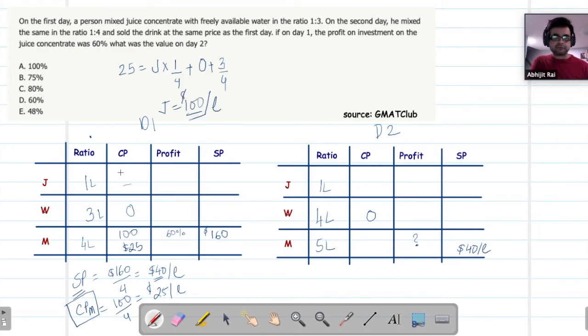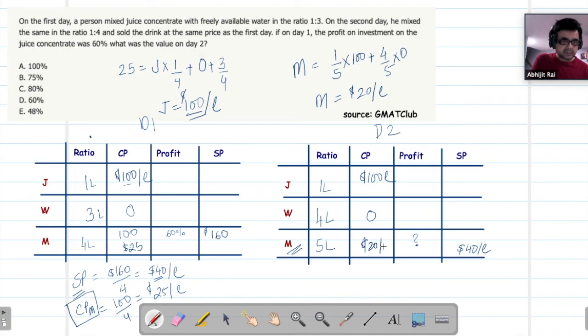Now, this is an important find, and this is what we are going to use. So this is my 100 per liter. I'm going to use the same thing. All right. So now let me get the cost price of my mixture when I'm mixing it in this one. So again, one part juice, but 4 parts water. So what would be my cost price of the mixture? So mixture cost price 1 by 5 multiplied by 100 plus 4 by 5, which is water, multiplied by cost price of water, which is 0. So the cost of mixture is $1.20 per liter.